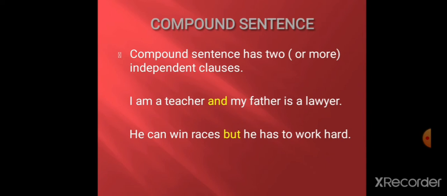He can win races, but he has to work hard. Now, the conjunction but is used here. Yes, no? Here these two clauses are joined by the conjunction but. In compound sentences, students, conjunctions are used to join these two clauses.